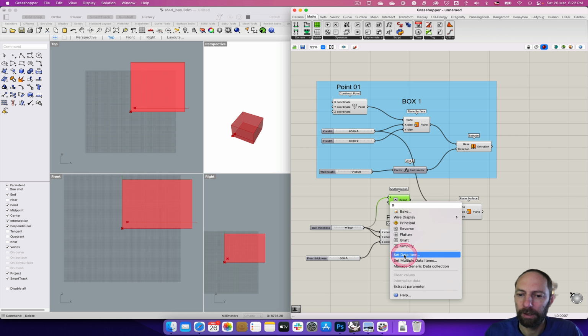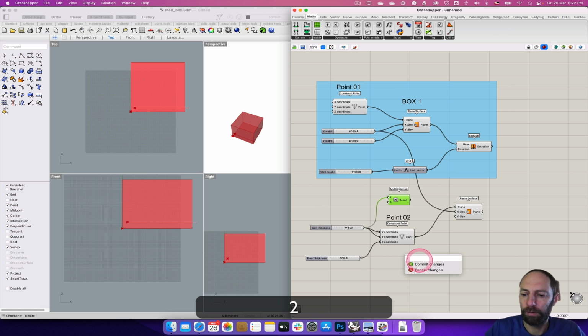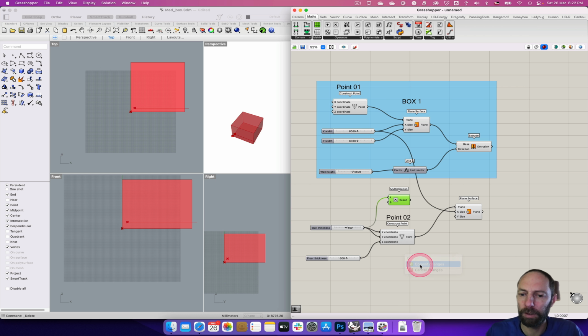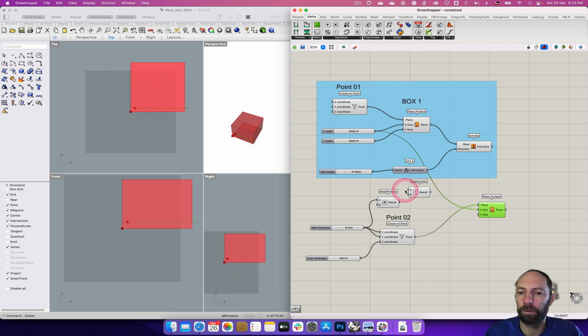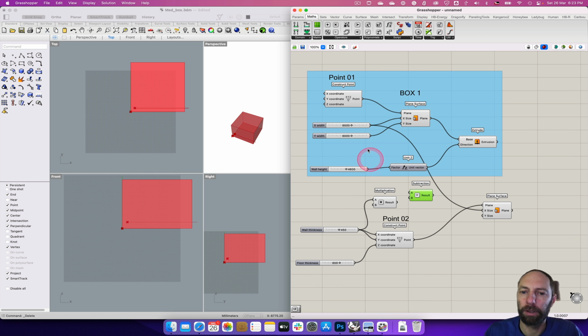So we've got that, but we need to times it by 2. So if we come down, set data item, we can set that to 2, push commit. Then we need to take that and subtract it from the width of the wall. So if we go up to maths again, we can click the subtract, bring that into there. Let's give us some more room. Zoom in a bit. So we've got the X width, so we're just working in the X at this stage, and then we can pull that down to there. So that minus the double wall thickness. So we can put that into there.